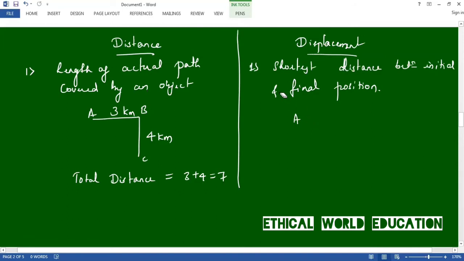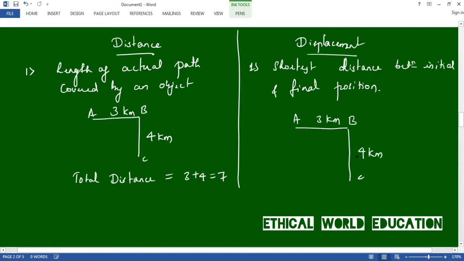We'll take the same example. If the same person travels from A to B, that is 3 kilometers, and again from B to C, he covers 4 kilometers.